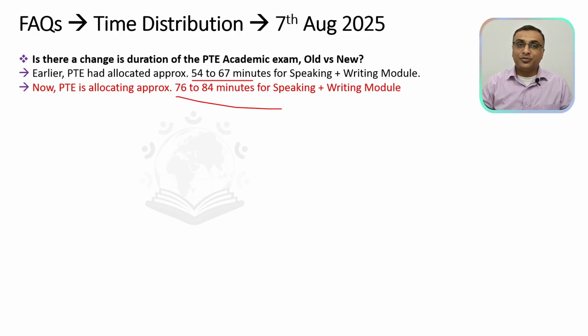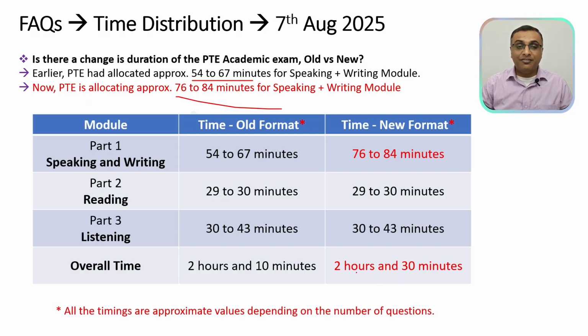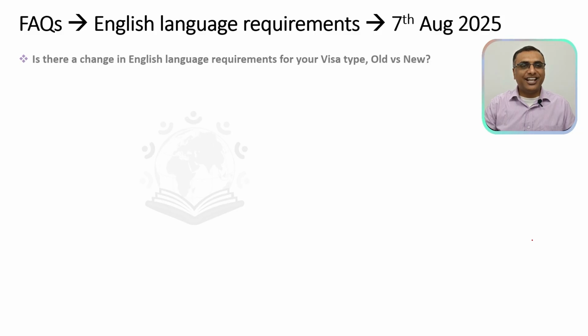With the addition of time, now you will have approximately about 2 hours and 30 minutes to complete your entire PTE exam compared to your old format where it was 2 hours and 10 minutes. Your addition of approximately 20 minutes of time is being added in the speaking module. Reading and listening module will remain as it is. Moving on to the next FAQ.